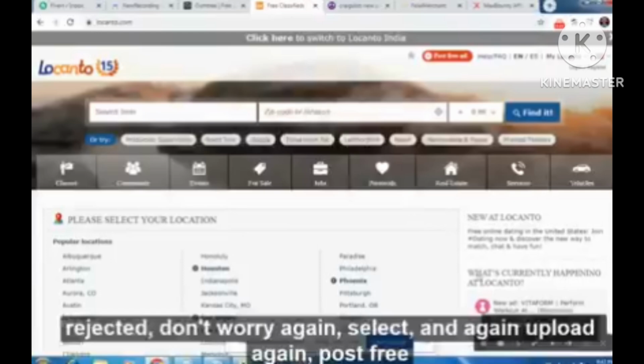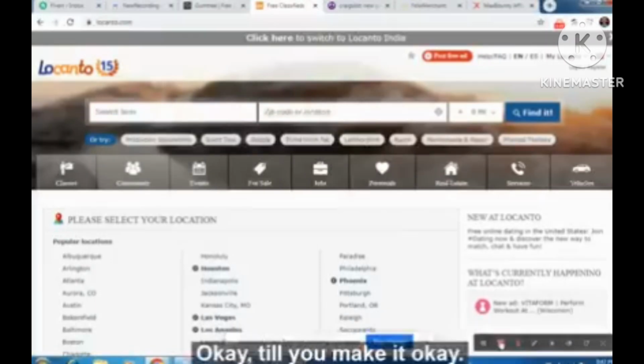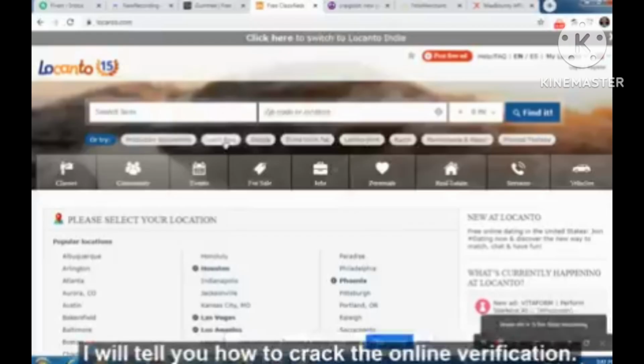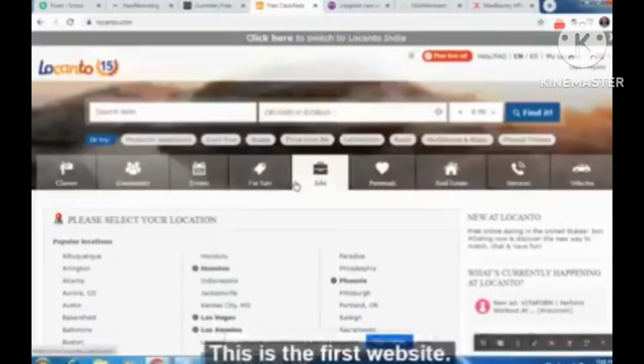If your ad is rejected, don't worry. Again select and again upload, again post free ad, till you make it. Okay, I will tell you how to crack the online verification. This is the first website.